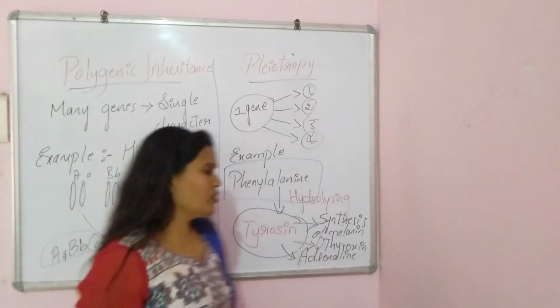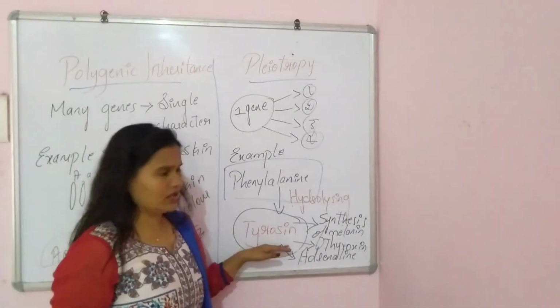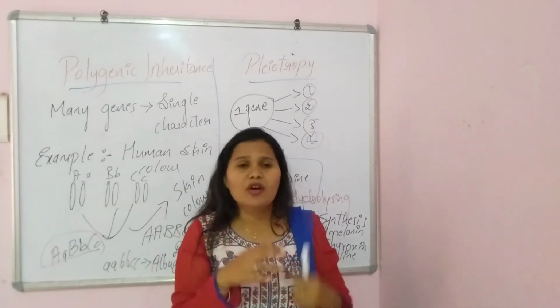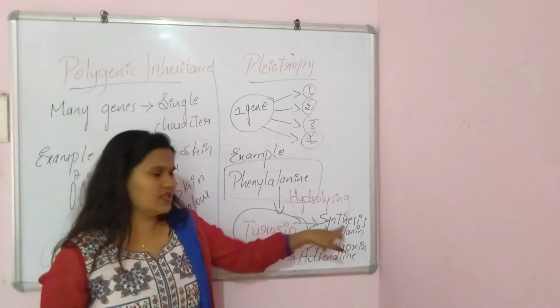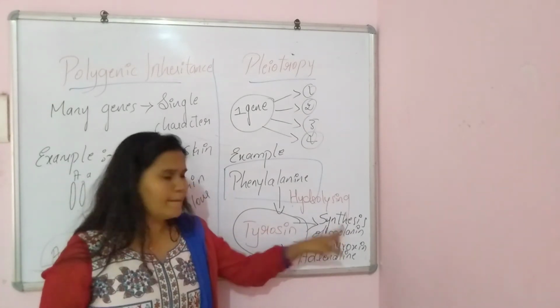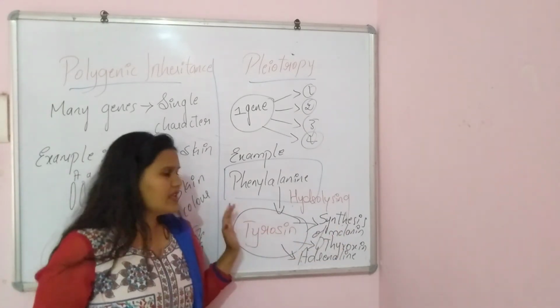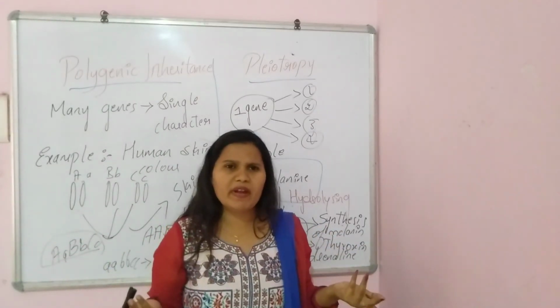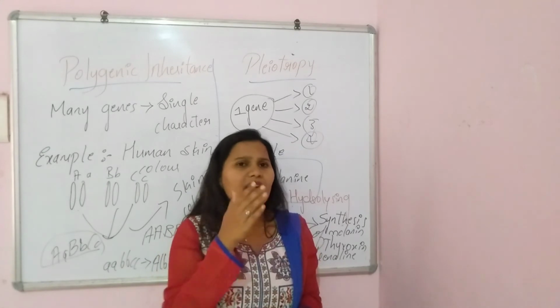In the absence of tyrosine or phenylalanine in a human body, it will lead to the loss of pigmentation. This is because of the synthesis of melanin pigment; if this is reduced or absent, the melanin pigment won't be present. It will get lost.